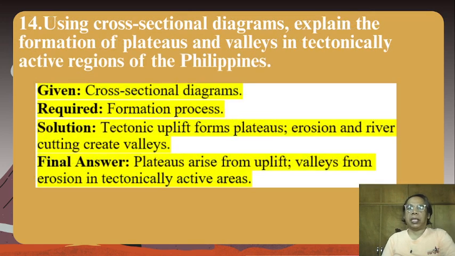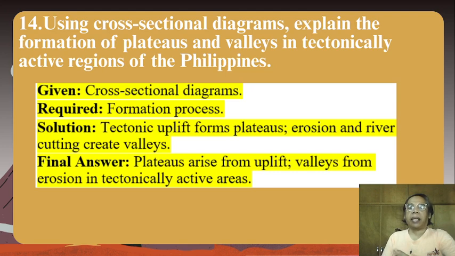Number 14. Using cross-sectional diagrams, explain the formation of plateaus and valleys in tectonically active regions of the Philippines. So given cross-sectional diagrams, required formation process.